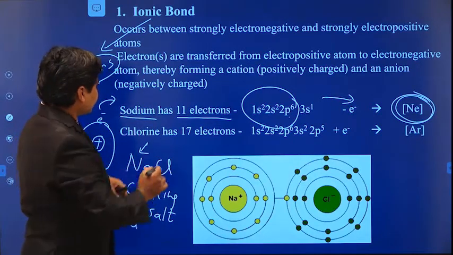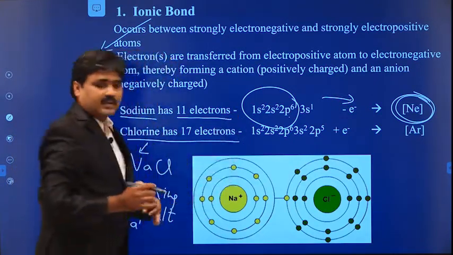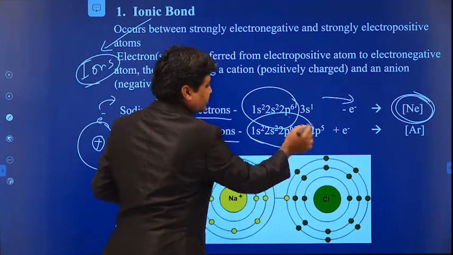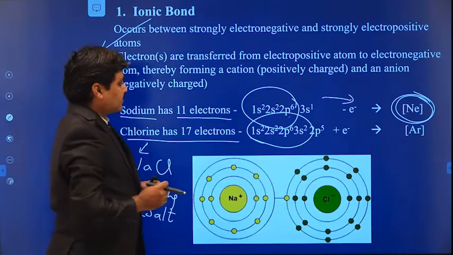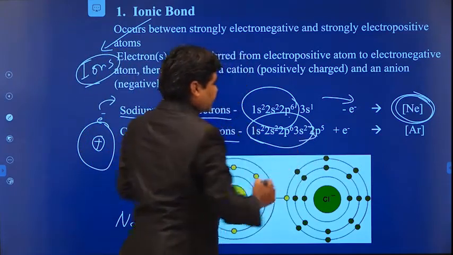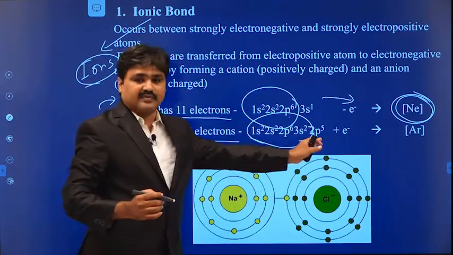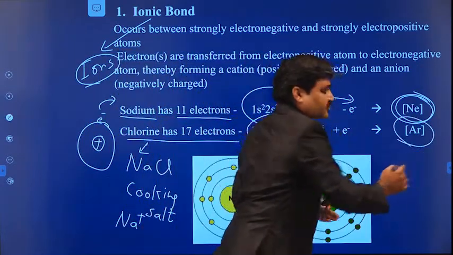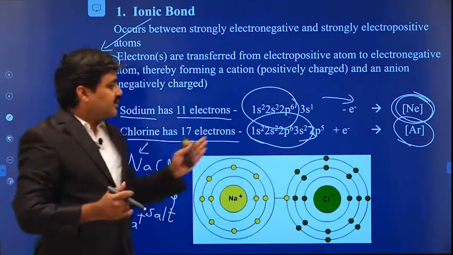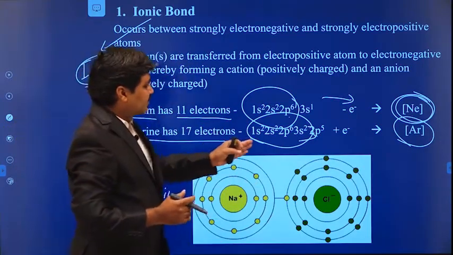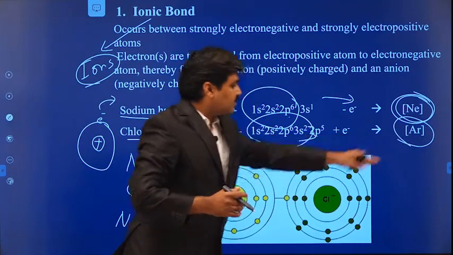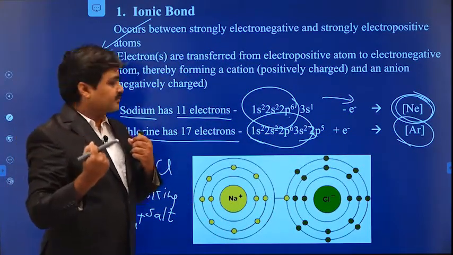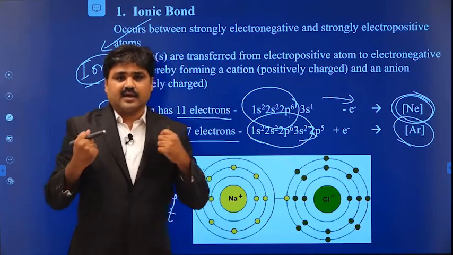In a similar way, this chlorine atom has 17 electrons. Its electronic configuration is 1s2, 2s2, 2p6, 3s2, 3p5. When it gains an electron, it will get the argon configuration, which is also a noble gas. So it is ready to gain electrons. That means it wants to become electronegative, and it is able to attract the electrons.